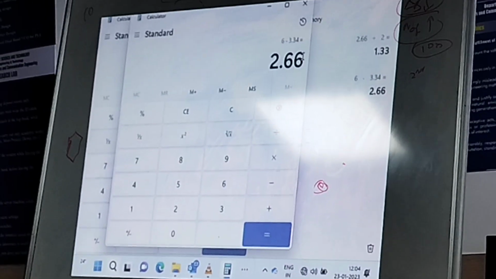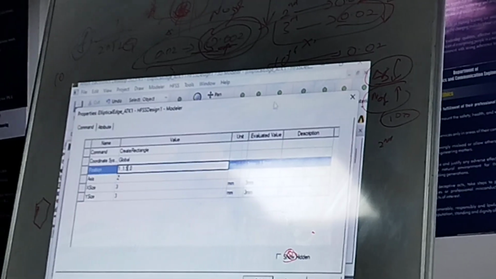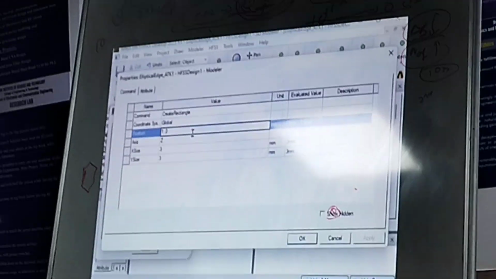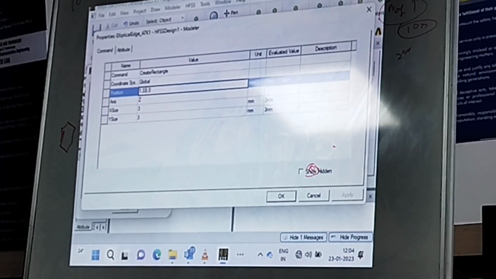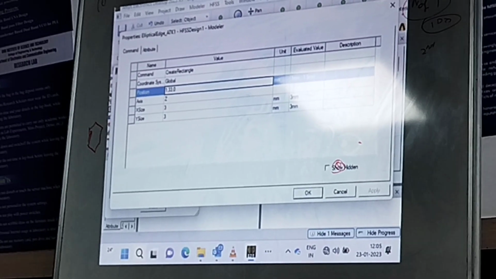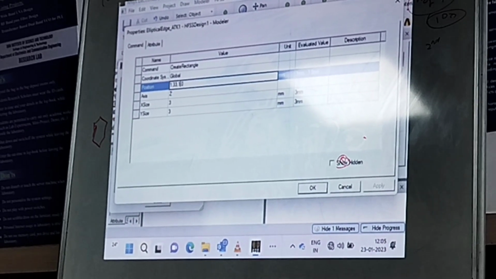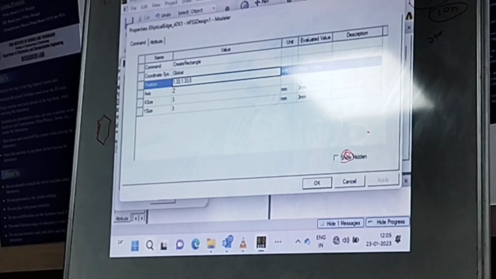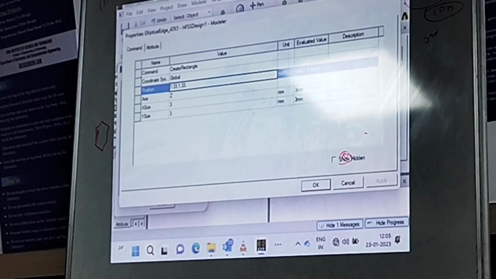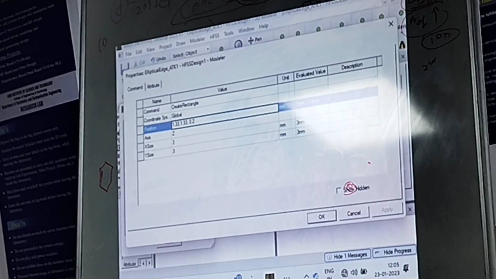So it is 2.66 on both sides. Now it is around 1.33, which is the starting position of this particular geometry. 1.33 comma 1.33 along y also, and along z it will be on top of the substrate, so it is 0.254.